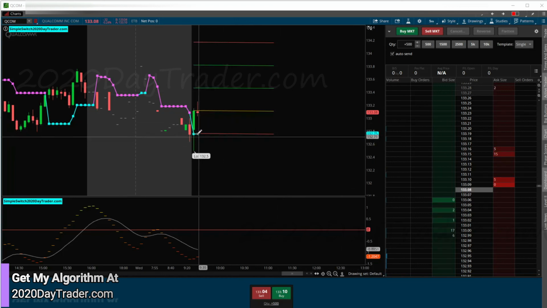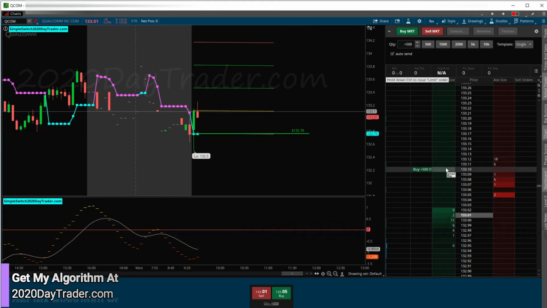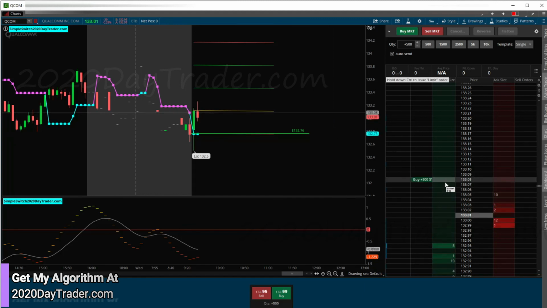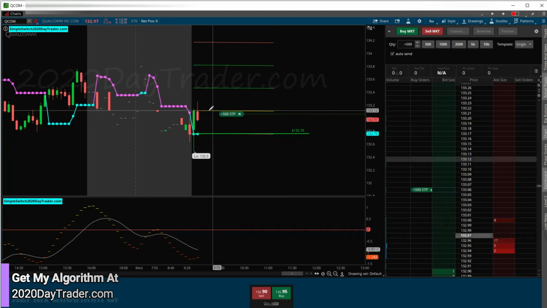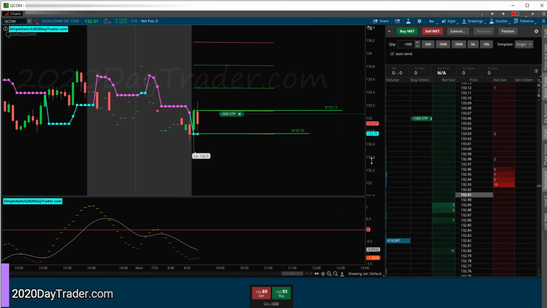All right, QCOM giving us a chance. So now what I'm going to do is I want to see it's going down. So it could stop out. So now what I'm going to do is I'm going to hit my buy above. Let's look at the spread. 01. So ideal entry based on the algo is at 133.12 or better.